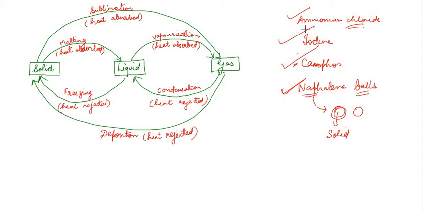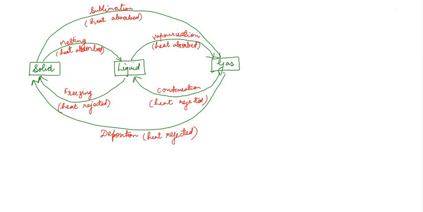You can do this experiment also. This experiment is actually done. Sublimation and deposition is actually demonstrated to the students in the lab by the physics and chemistry teachers using the chemical ammonium chloride. Let me discuss what happens. What do you do now? You take a dish and you have to keep some ammonium chloride salt in it, just like this. This is a white salt actually, and you keep an inverted funnel over this ammonium crystal salt, and you have to heat it from below using the Bunsen burner.